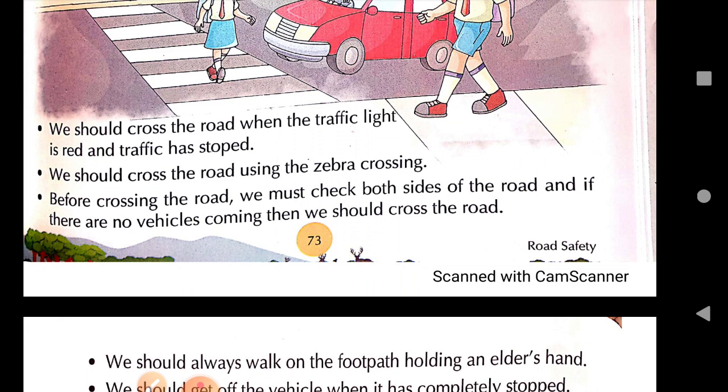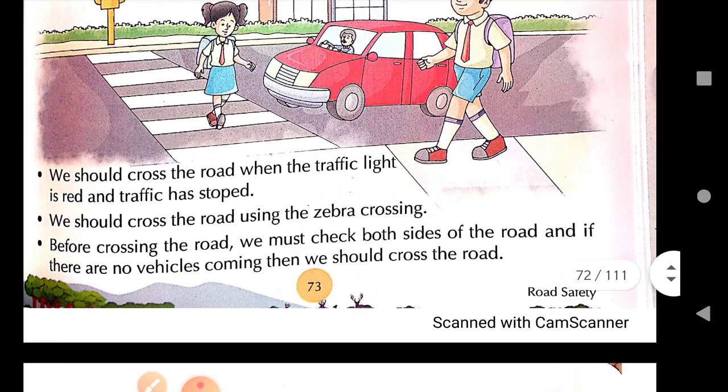Before crossing the road, we must check both sides of the road, and if there are no vehicles coming, then we should cross. If you cross through the zebra crossing, the vehicle traffic has already stopped. But if you are crossing otherwise, you must look left and right, especially where the traffic is not so regulated.